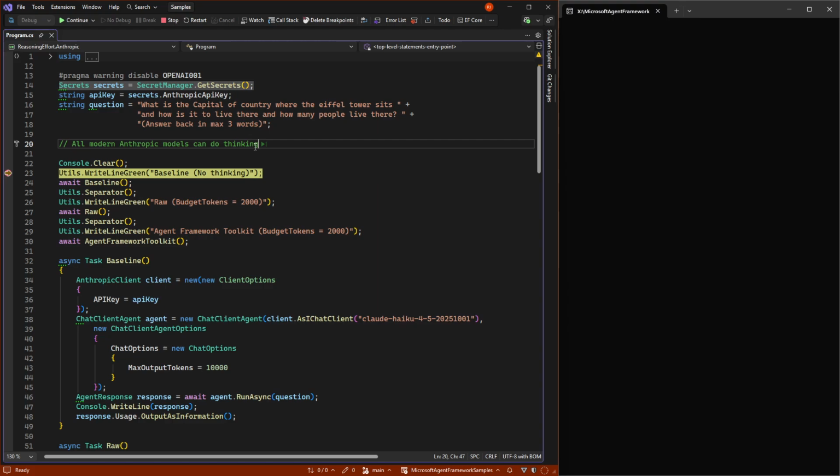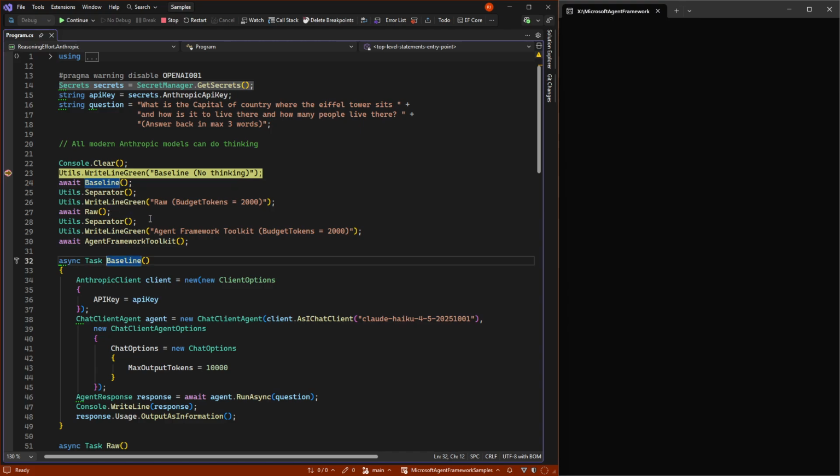Because out of the box, Anthropic don't have any thinking with its baseline. So if I do this, and you can see the question is now, what is the capital of the country where the Eiffel Tower sits, and how is it to live there, and how many people live there? Answer back in max 3 words.